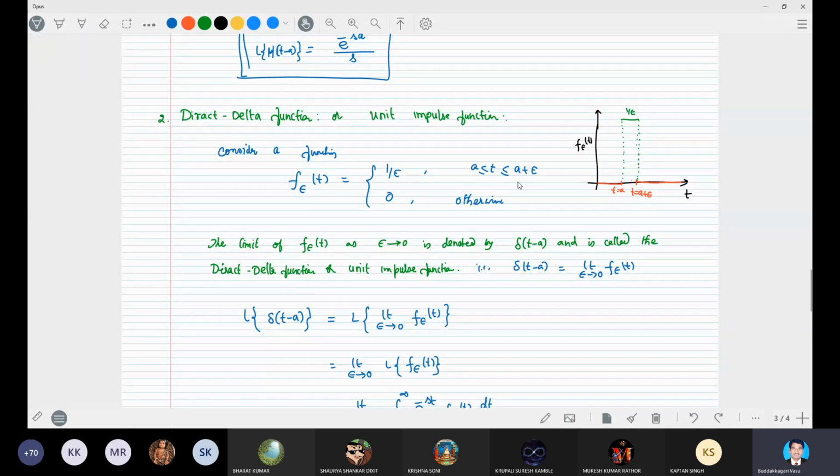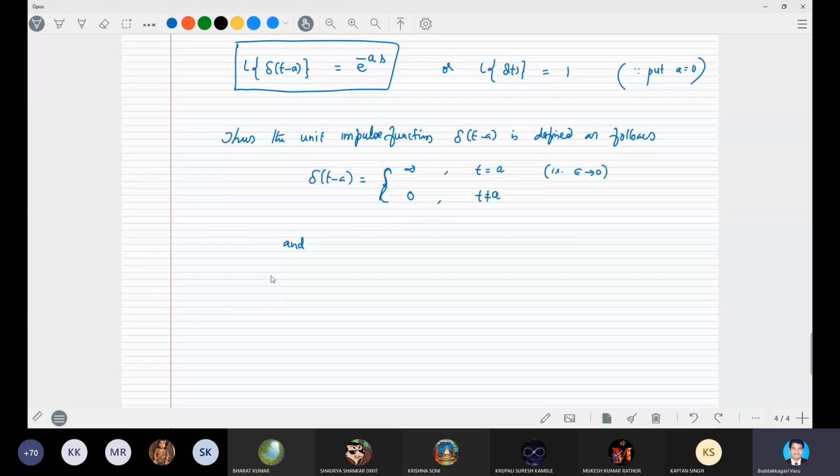As epsilon tends to 0, in the first case, what will happen? When t is equal to a, 1 by 0 means infinity, otherwise 0. This has been input in this definition, right? And the integral 0 to infinity of delta t minus a, where a is greater than or equal to 0, whatever it is, dt. Can anybody say what is the value?